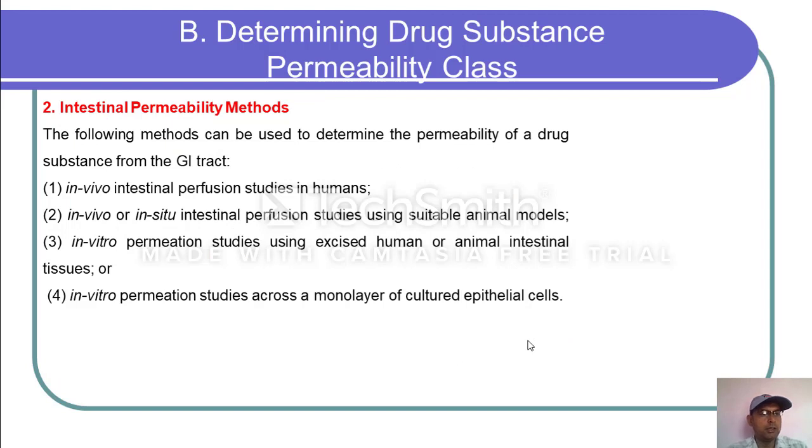Now, second is intestinal permeability method. The following methods can be used to determine the permeability of a drug substance from the GI tract. First one is in vivo intestinal perfusion studies in humans. Second, in vivo or in situ intestinal perfusion studies using suitable animal models. Third one is in vitro permeation studies using excised human or animal intestinal tissues. And last one is the in vitro permeation studies across a monolayer of cultured epithelial cells.